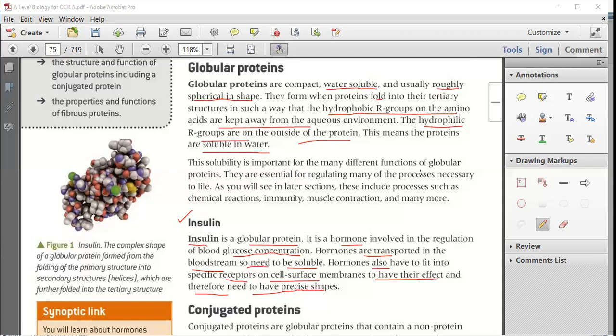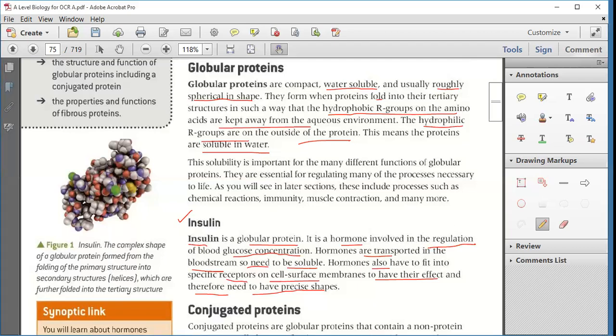Yeah, it's clear. Okay, and what about insulin? Do I need to tell it again, the insulin part? Yeah, can you tell it again, please? Sure. Okay, now insulin is a type of globular protein. It is a hormone involved in the regulation of blood sugar concentration. The function of insulin is to regulate blood sugar concentration.